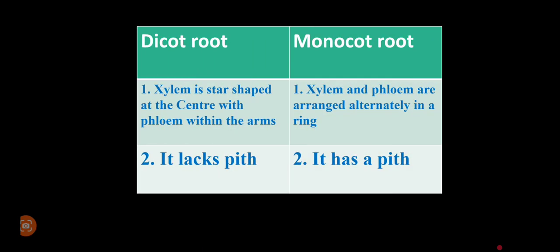So let us complete our lesson today by looking at the differences between the dicot root and the monocot root. We already said earlier that in the dicot the xylem is star shaped at the center with the phloem within the arms. In the monocot, the xylem and phloem are arranged alternately in a ring. Then finally, the dicot does not have a pith, as you saw earlier, and the monocot has a pith.